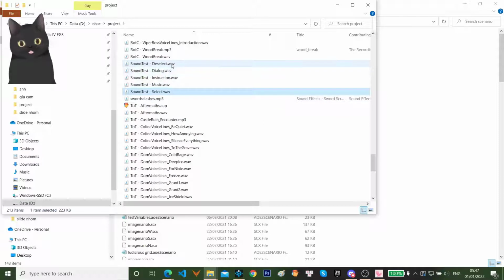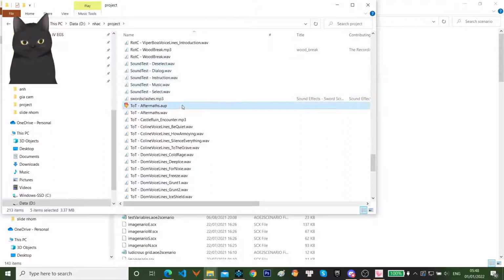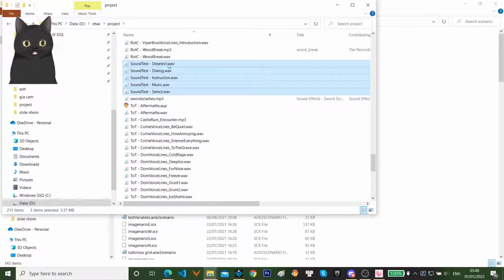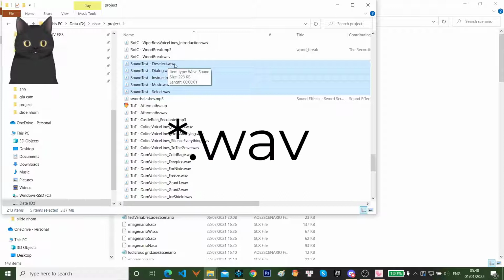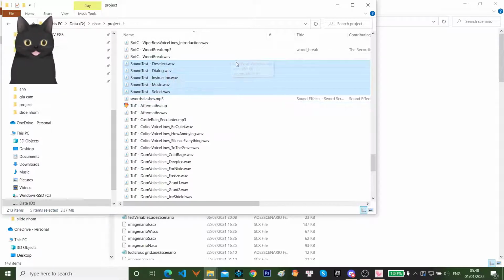First, you need to have your sound effect ready. I have made like 5 sound effects for this tutorial. As you can see here, they are in .wav format, and that is the only format you can use to convert to .wem files, which is a sound format that is supported by the Age of Empires 2 engine to play your sound effect.